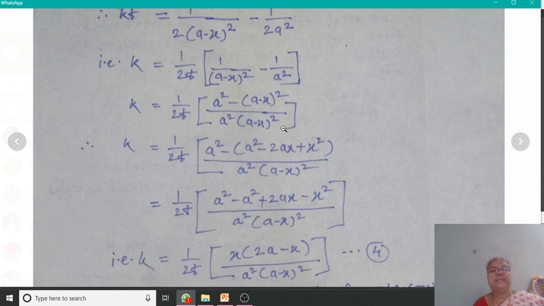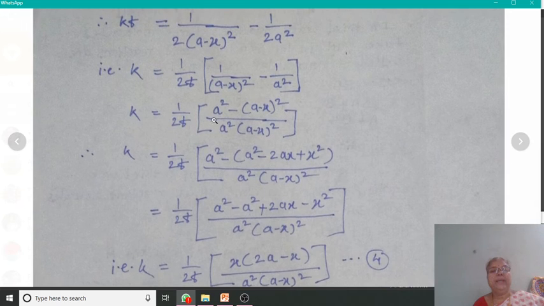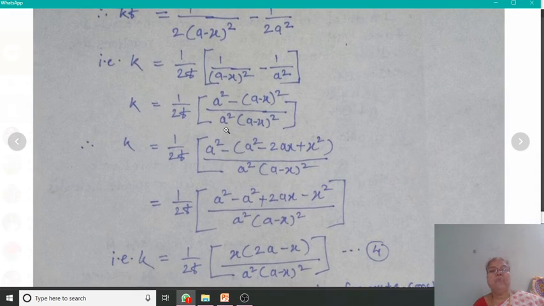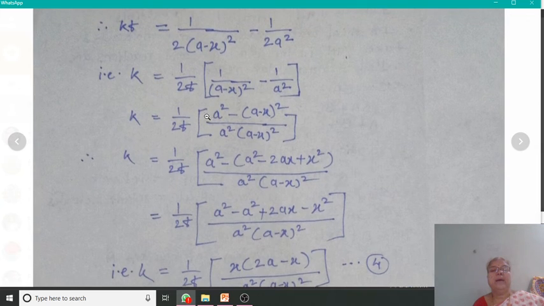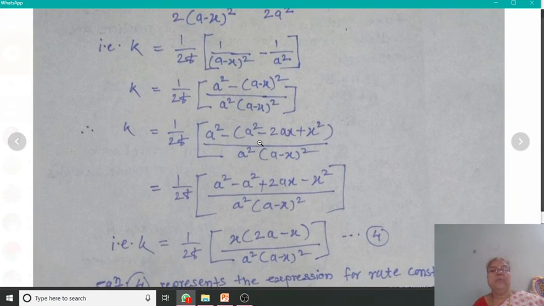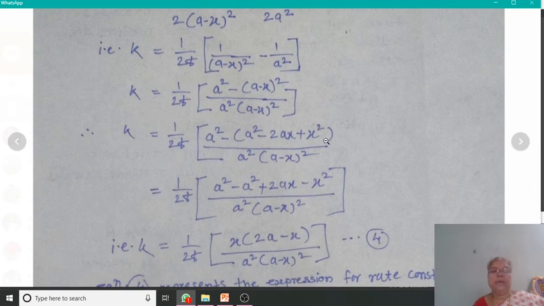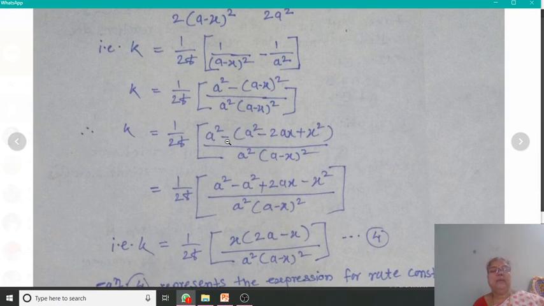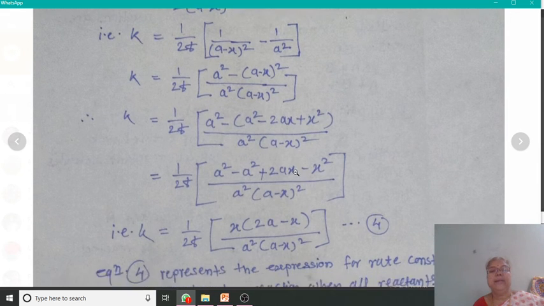And again, by simplifying this equation, we have 1/(2t) [(a^2 − (a − x)^2)/(a^2 (a − x)^2)]. And the expansion of this term gives a^2 − 2ax + x^2. And as there is a negative sign outside of this bracket, the signs will get changed.